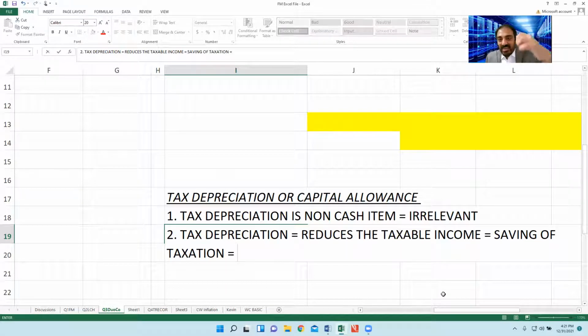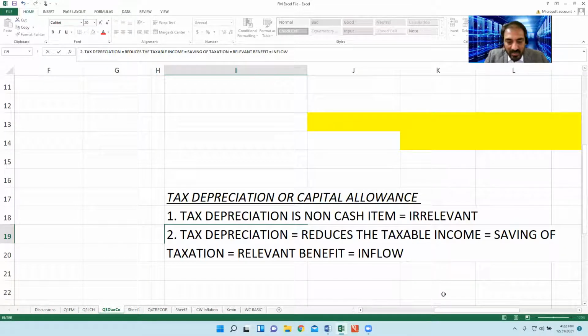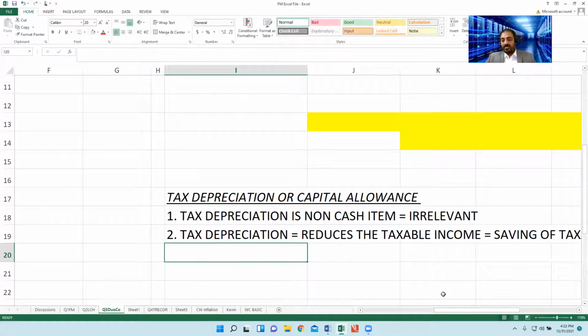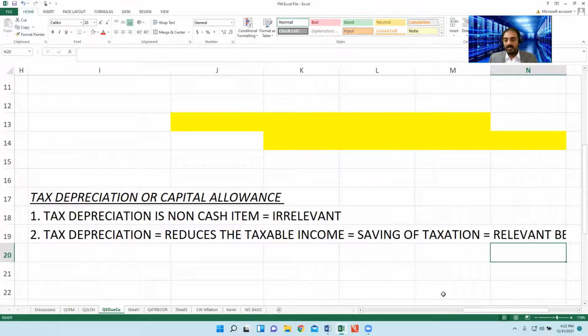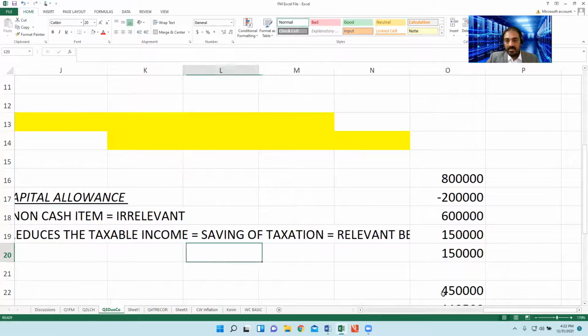And this saving of taxation is deemed to be a relevant benefit. Any relevant benefit is considered as an inflow within the working of NPV. This is the concept.